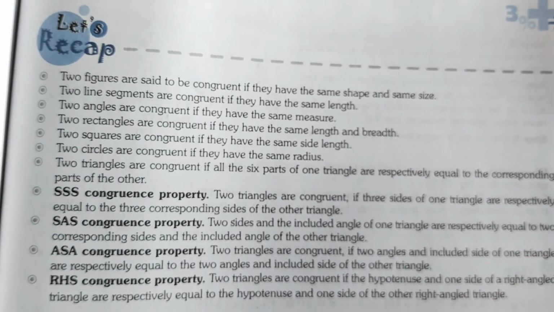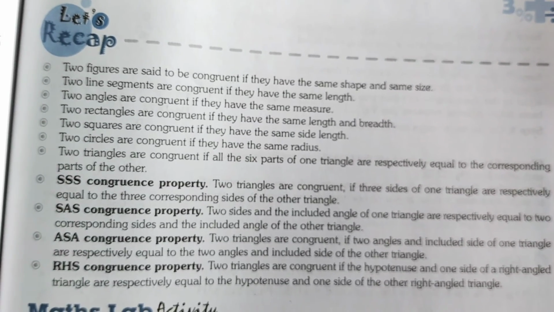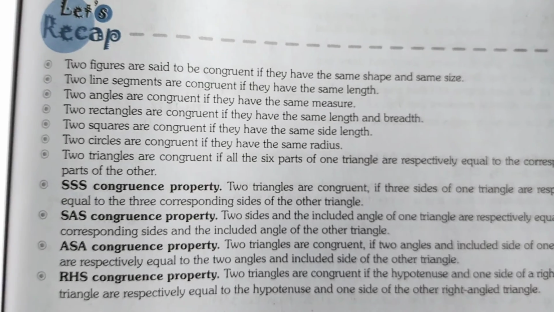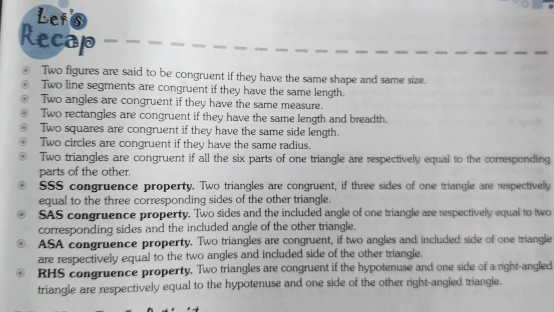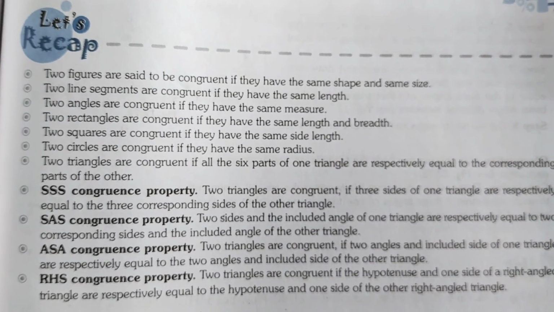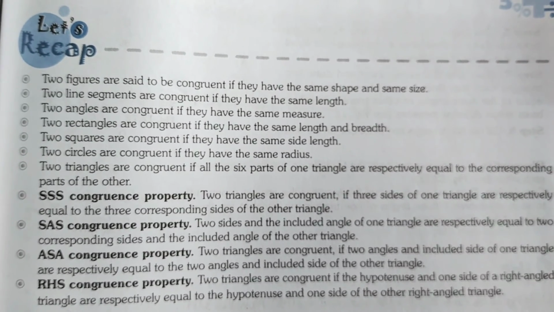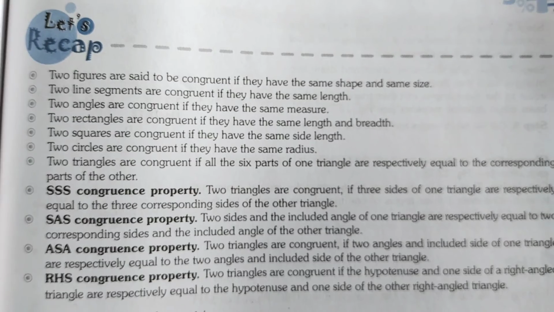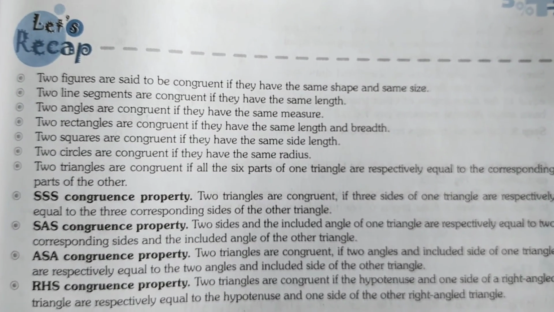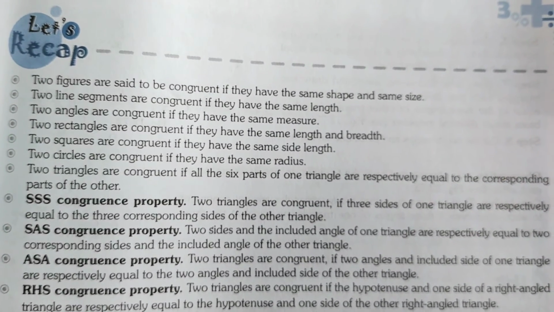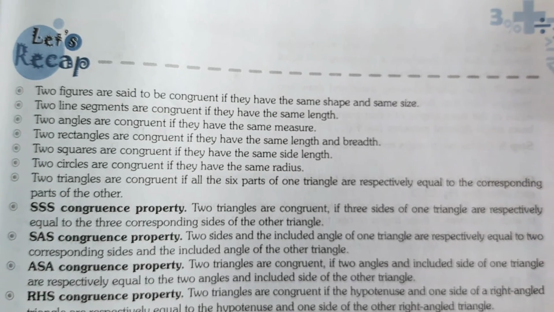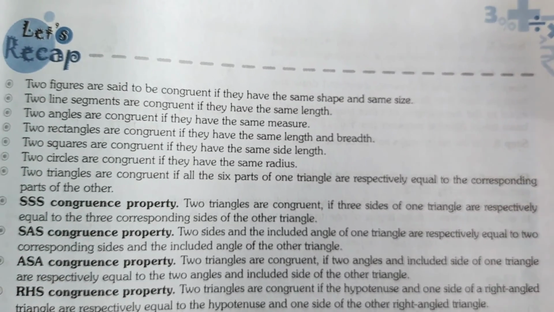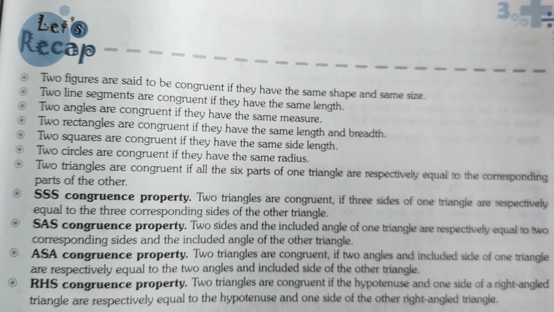For that we have the criteria: SSS criterion, side side side; SAS criterion, side angle side; ASA criterion, angle side angle; and the last one, RHS criterion, right angle, hypotenuse and side. So like this we will identify the congruence criteria of triangles.